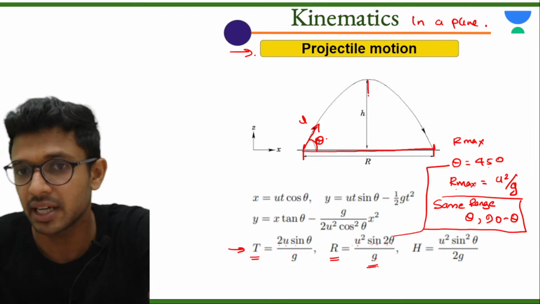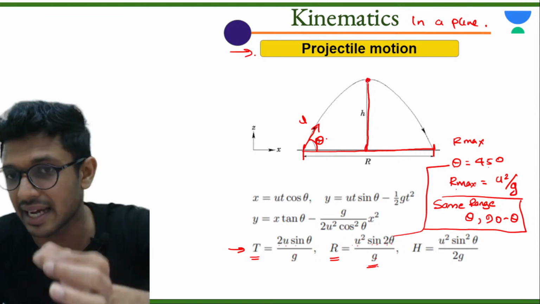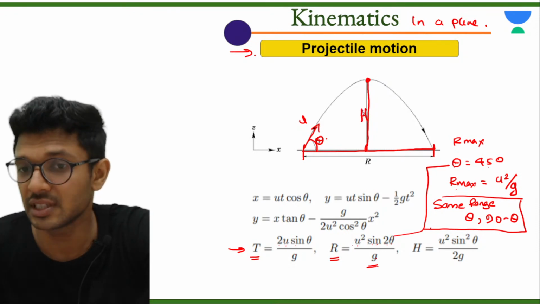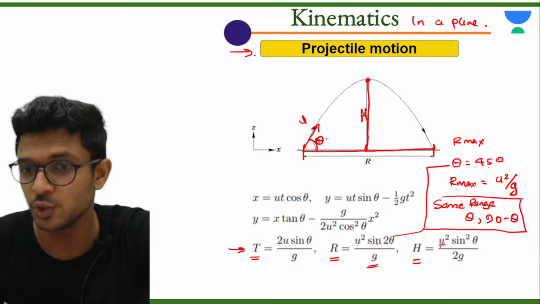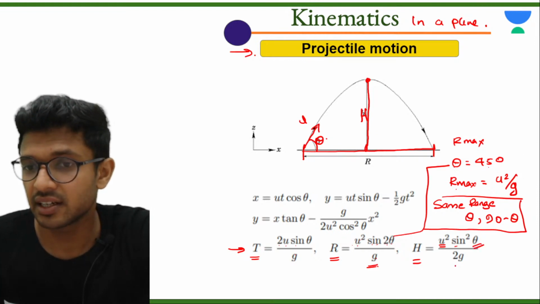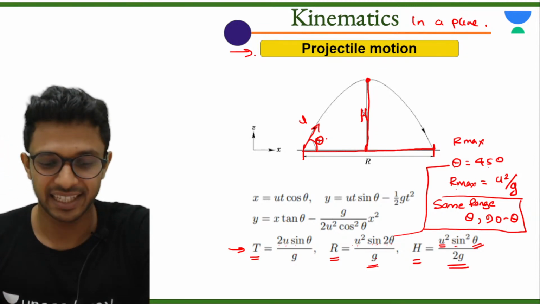Now क्या है हमारा पास? The maximum height when the particle is here, that is a point where the particle is in its maximum height during the entire projectile motion. ठीक है? The formula for this maximum height is equal to u square, u is initial velocity, square of it, sine square theta divided by 2g. That is the formula for maximum height. Okay, done.